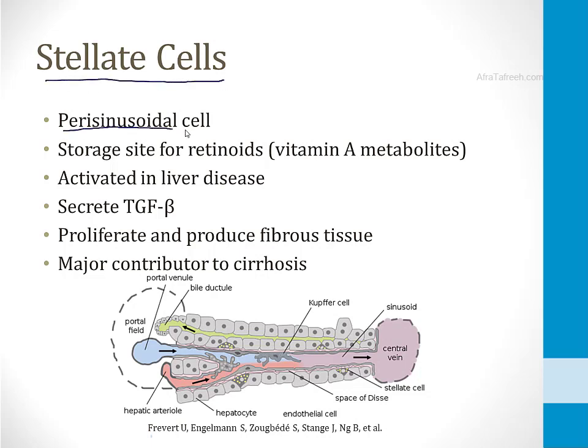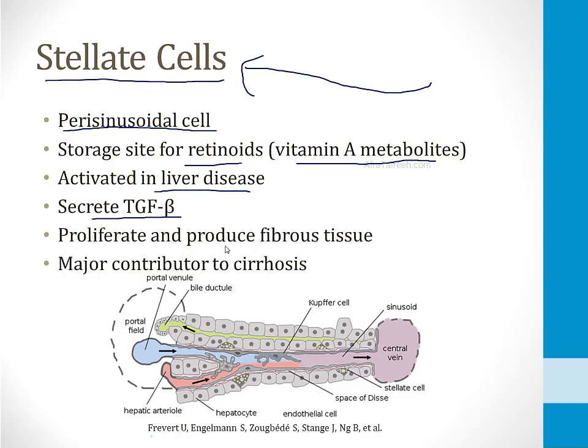It's a perisinusoidal cell, meaning you find it on the sides of the sinusoids in the liver. It's a storage site for retinoids, which are vitamin A metabolites, and it's been shown to be active in liver disease. There is a significant amount of basic science research into what these cells do and why they do it in cirrhosis. They can secrete TGF-beta, and they can proliferate and produce the fibrous tissue that you see in cirrhosis. They're a major contributor to the disease.